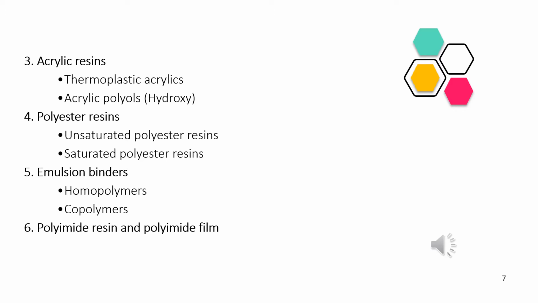Acrylic resins. There are two types of acrylic resins, or two examples of acrylic resins that are used in the manufacturing of paint. One is the thermoplastic acrylics, second is the acrylic polyols hydroxide. Acrylic resins are commonly used in aquariums, windows, bathtub liners, cellular phone display screens. They are also used in the making of acrylic paints. These acrylic paints are preferred by many artists.